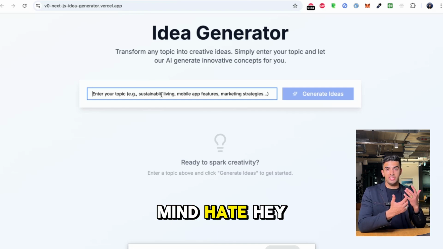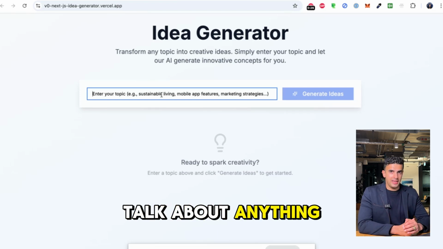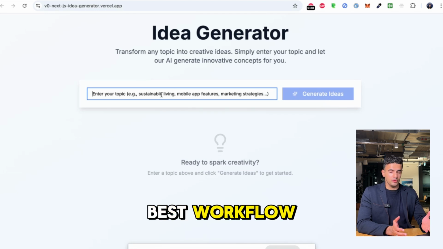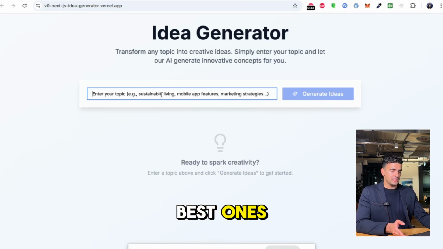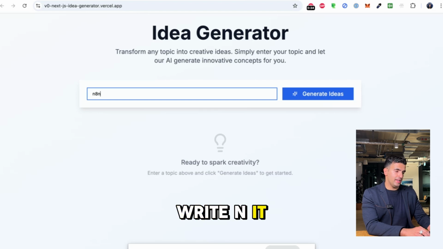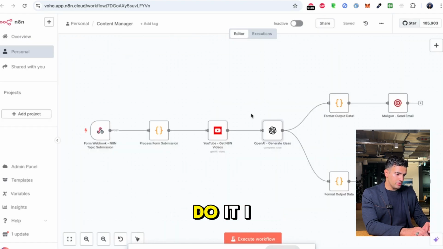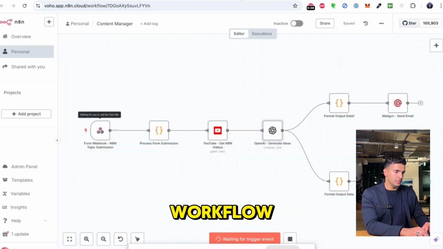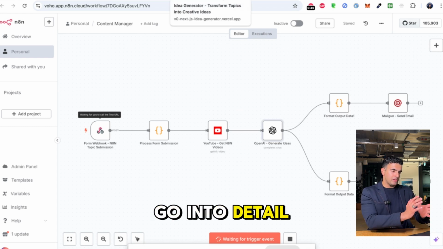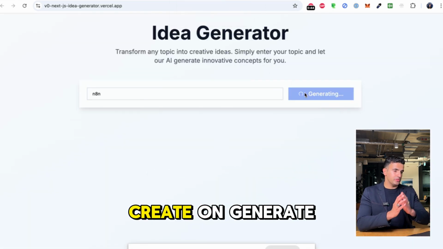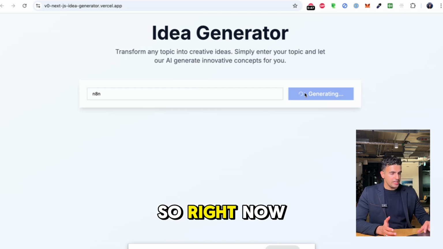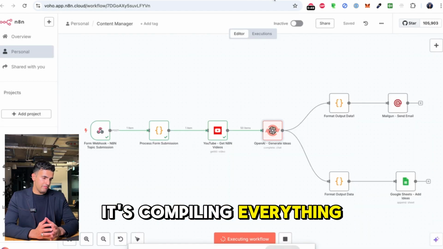Something in my mind, hey, today we want to talk about N8N because that is one of the best workflow automation platforms, together with Voho, some of the best ones. So I'm just going to go and write N8N in there. But before I do it, I have to execute the workflow. And I'm going to go into detail on exactly what this workflow is, but I want to show you what happens. So when I click on generate ideas, right now it's going and it's compiling everything.